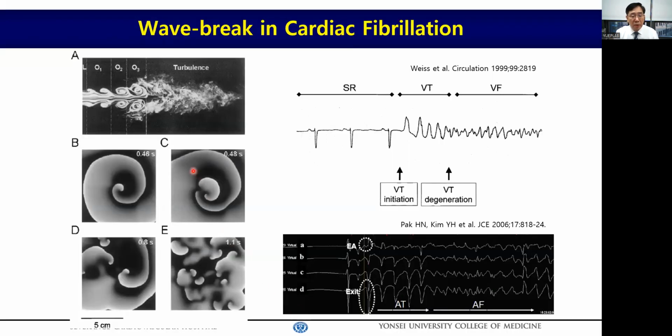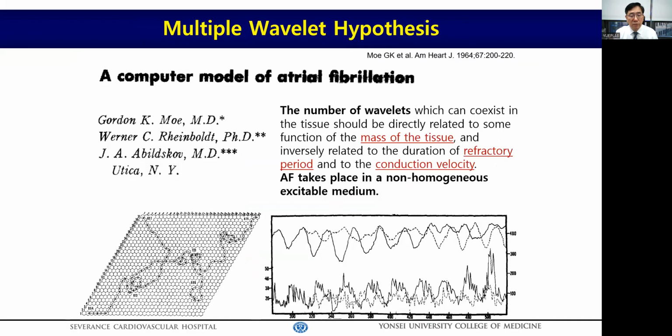Cigarette smoke appears as a turbulence in the airflow at first, but at some point it becomes disorganized, losing its shape, and this is the wave break phenomenon. At the beginning of a ventricular fibrillation or atrial fibrillation, they always start with several regular beats of tachycardia, then break up into disorganized fibrillation.